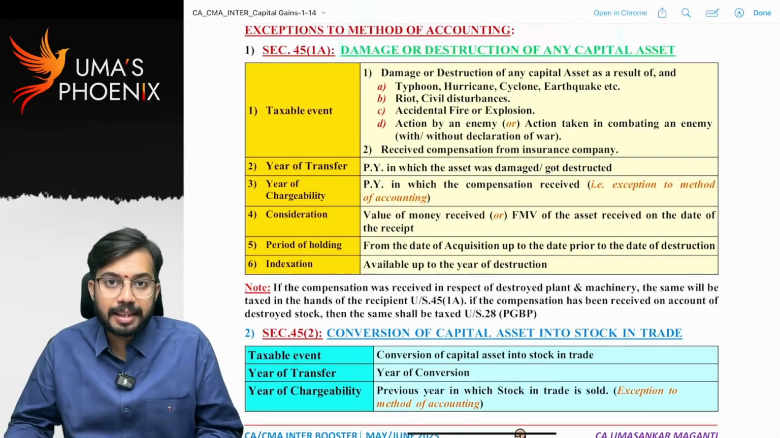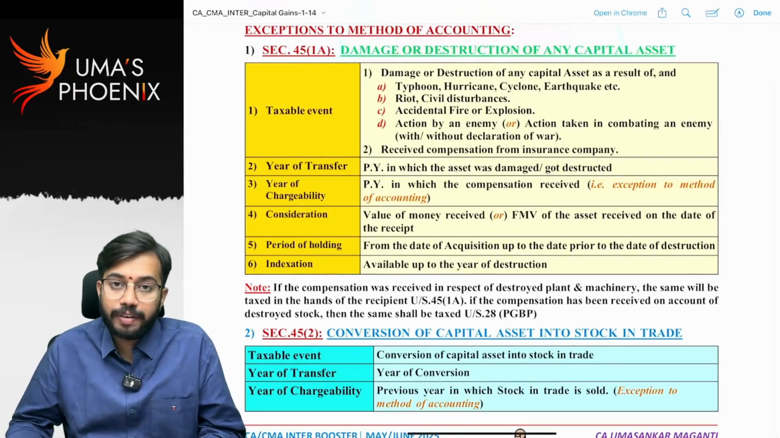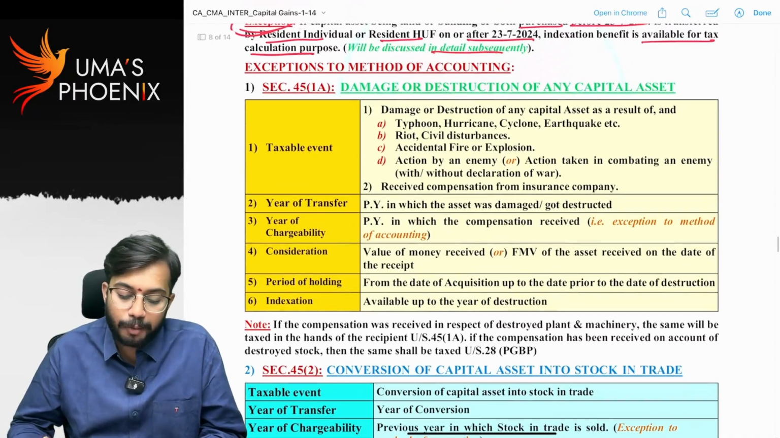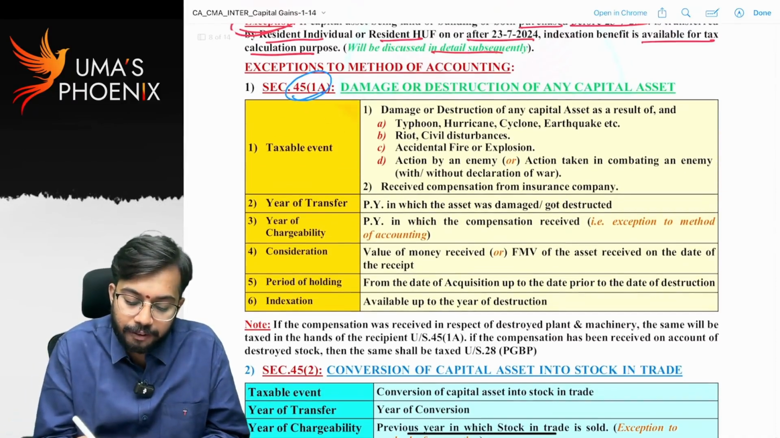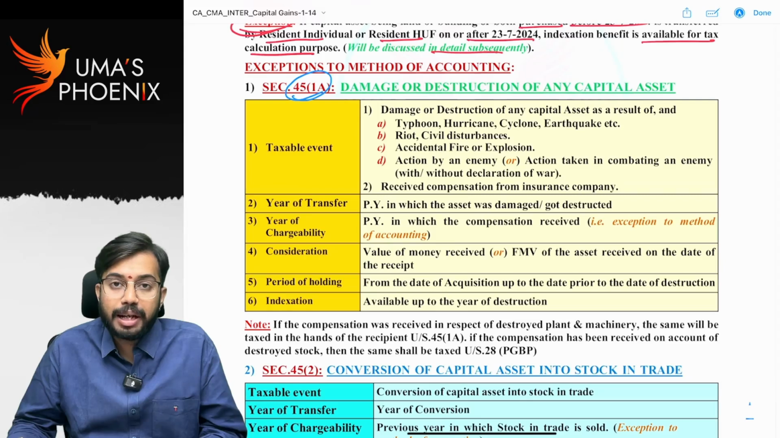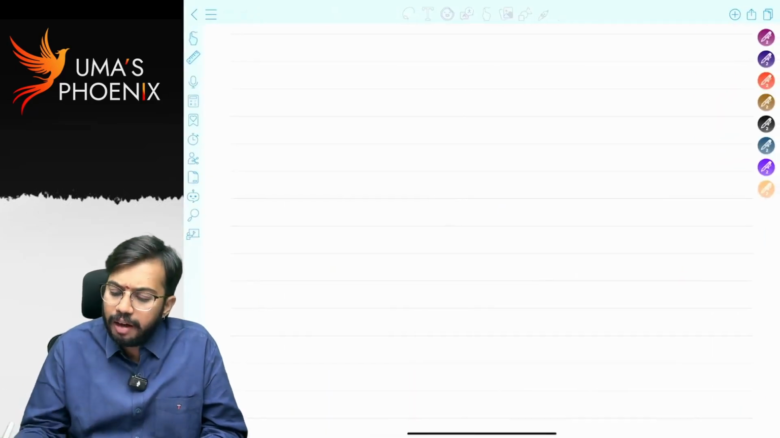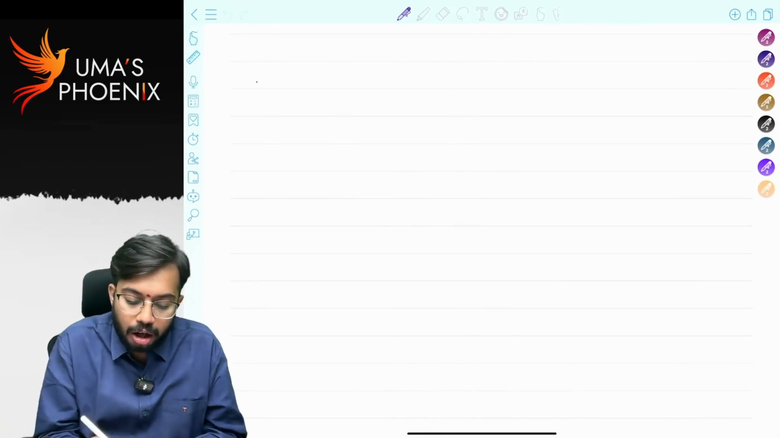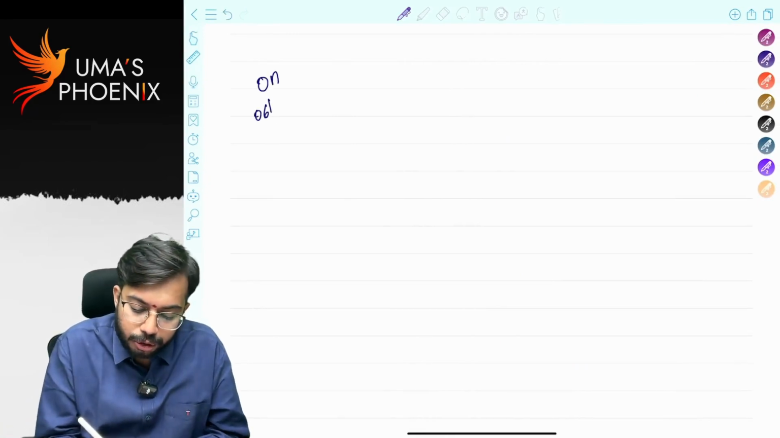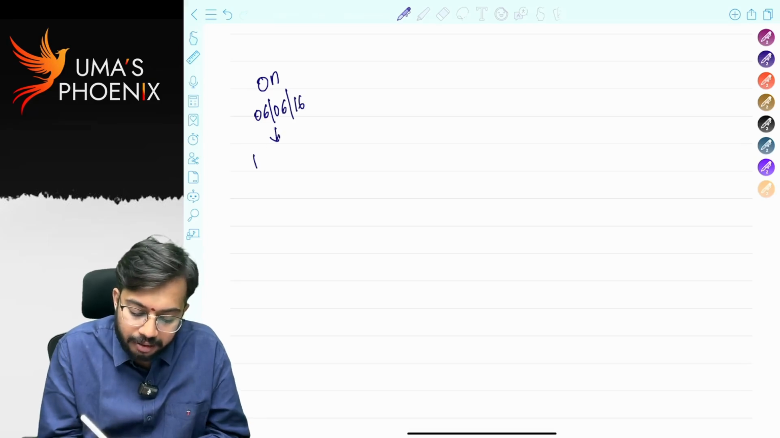Now let us discuss exceptions to method of accounting. First, I am going to start with Section 45(1A), damage or destruction of capital asset. I will take one example. On 6th June 2016, I purchased one building.